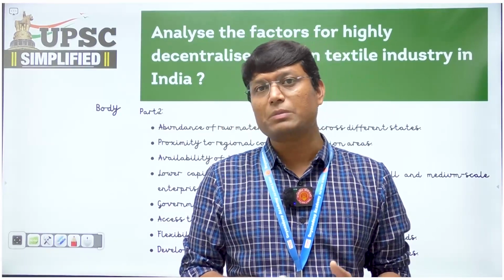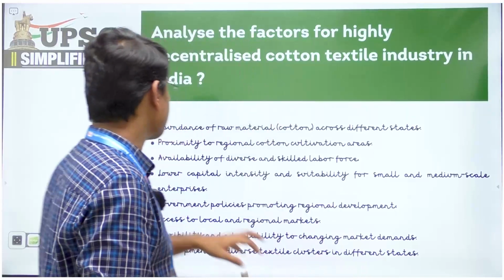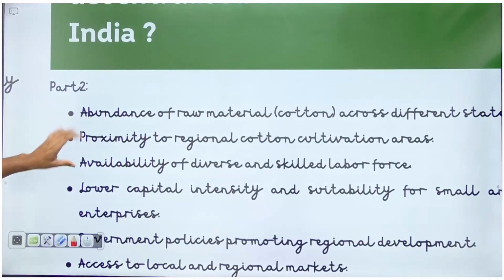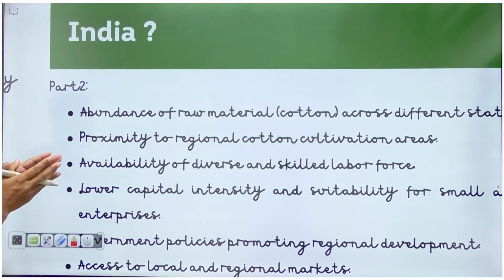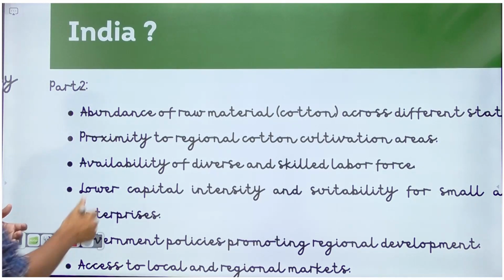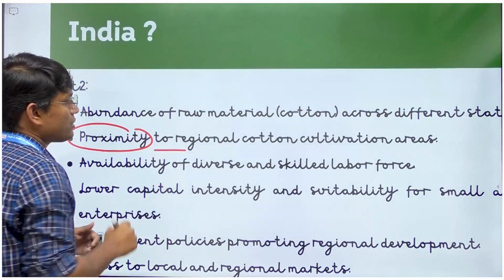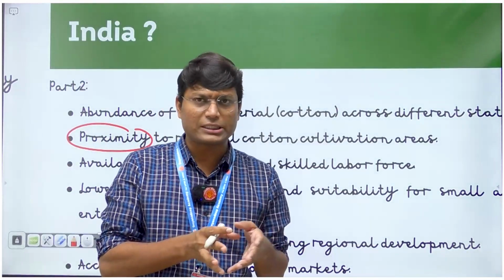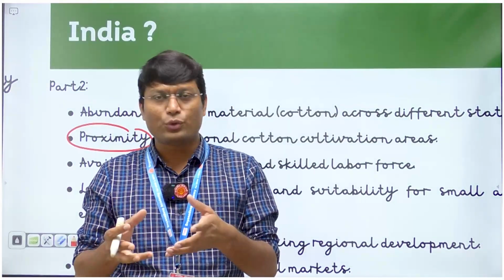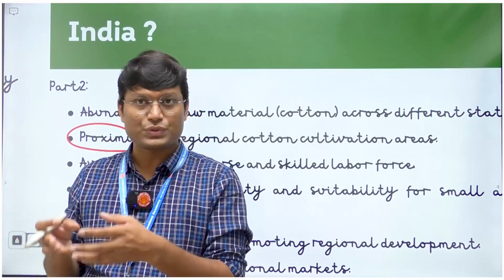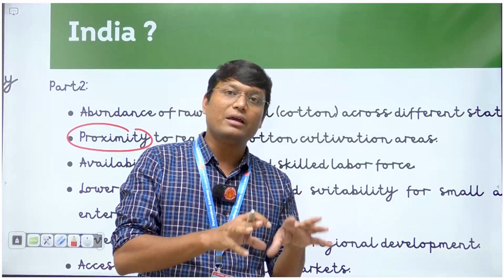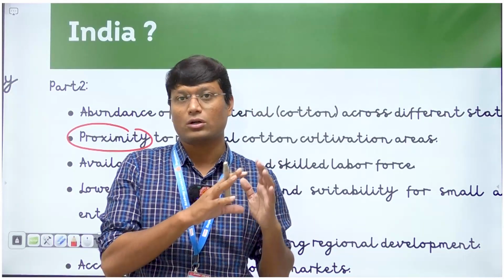Good quality cotton is being produced in India across the states. Then if you look at the location of the cotton textile industry, there are 2 locations which you can find. There can be a location which is proximal, or near to the cotton producing area. Now it's a footloose industry, so it can either be located in and around the cotton producing area, or it can be away from the cotton producing area.